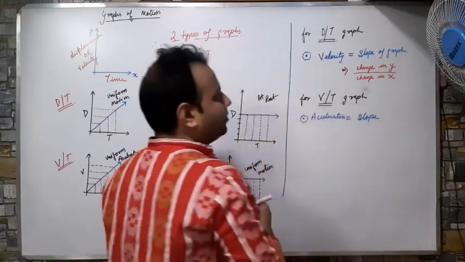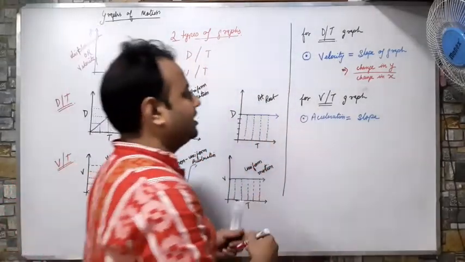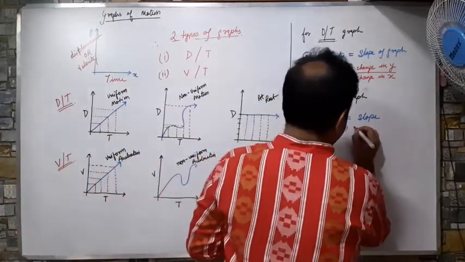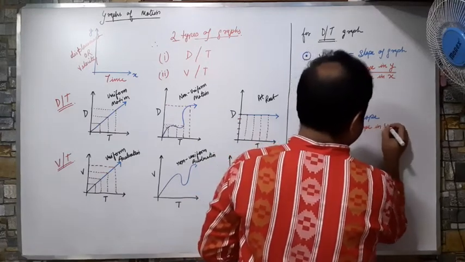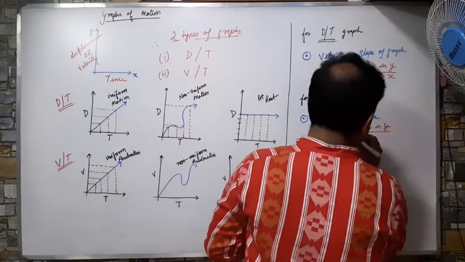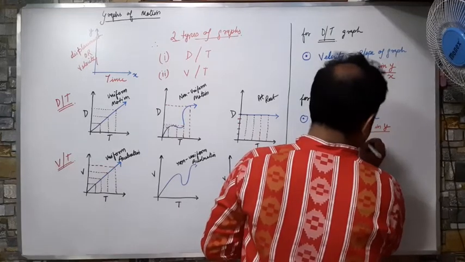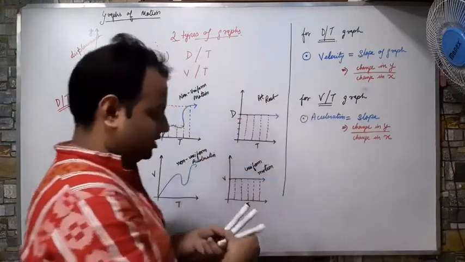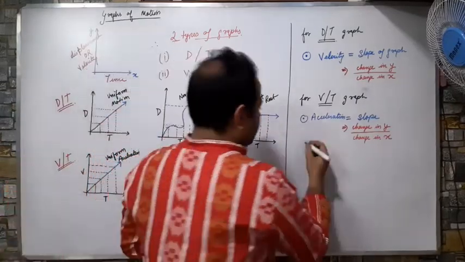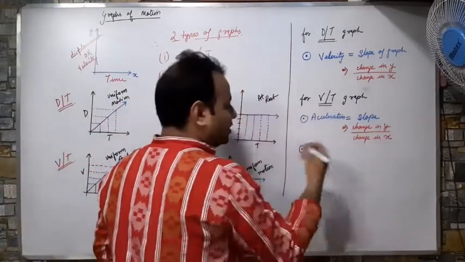Sorry, my mistake. And what is slope? Slope is change in y by change in x. This is my acceleration. And what is the second point? Now I can also calculate the distance or displacement.